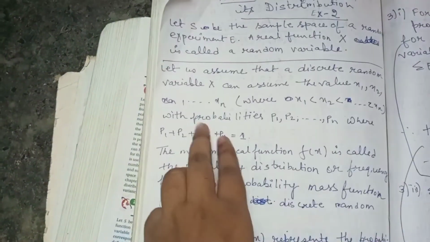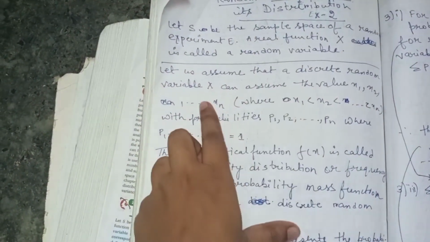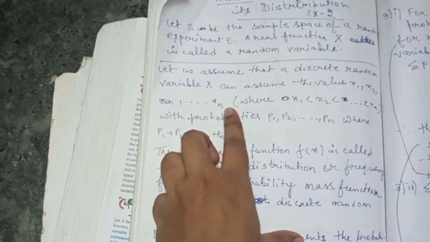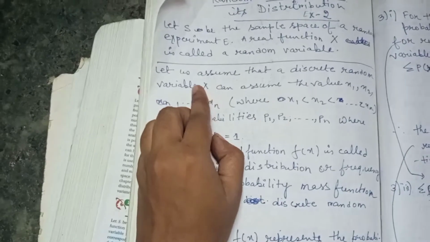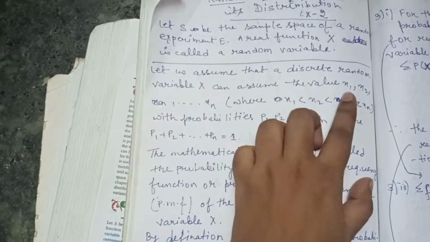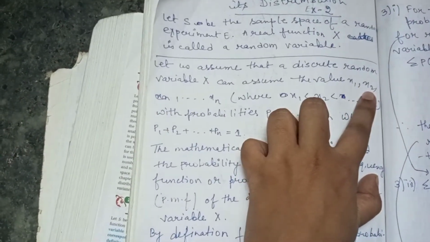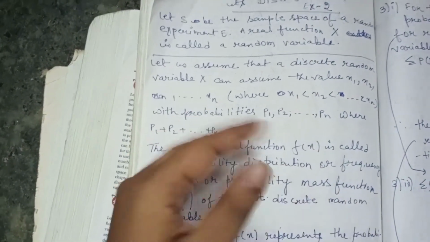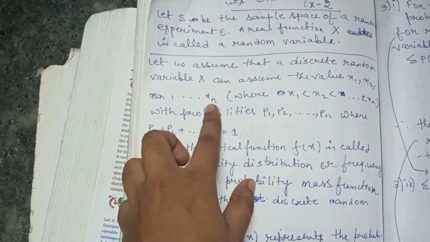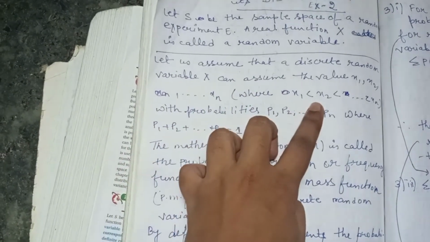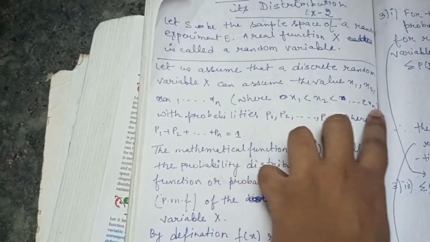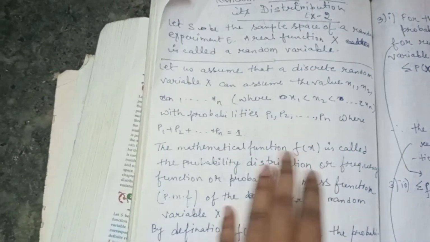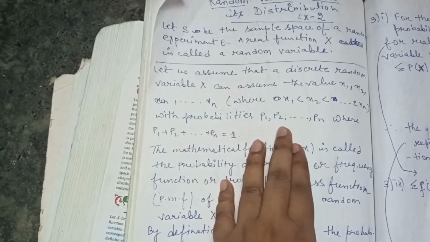Now let us assume that a discrete random variable X can assume the values x1, x2, ..., xn. Means in random variable capital X we first take the x1 value, then the x2 value, then x3, x4, and it goes up to xn, where x1 is less than or equal to x2, less than or equal to x3, like this it goes. Means x1 is always less than or equal to x2, with probabilities p1, p2, ..., pn.